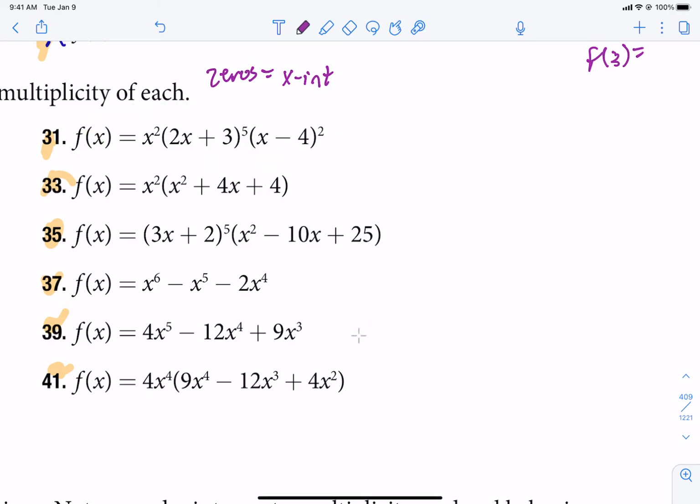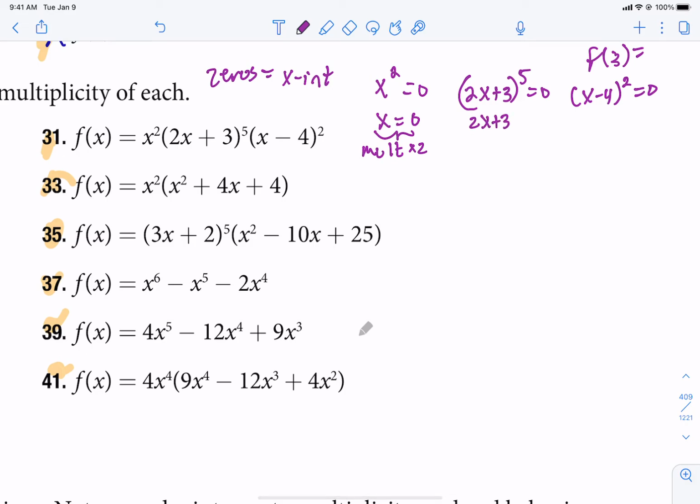So x squared, 2x plus 3, and x minus 4 are the factors that are going to give us the zeros. Now the first one has a multiplicity of 2, which we can ignore for now and just solve it. And we would just say the multiplicity is 2. Just put times 2. The next one, we're just going to solve 2x plus 3 equals 0.